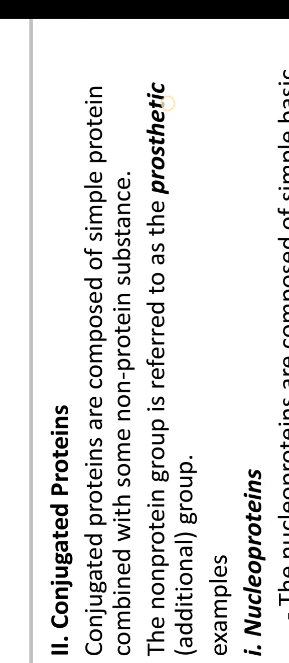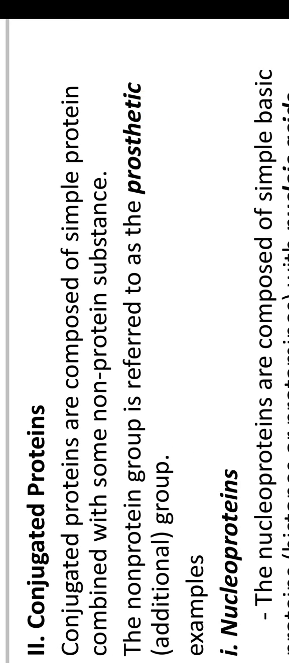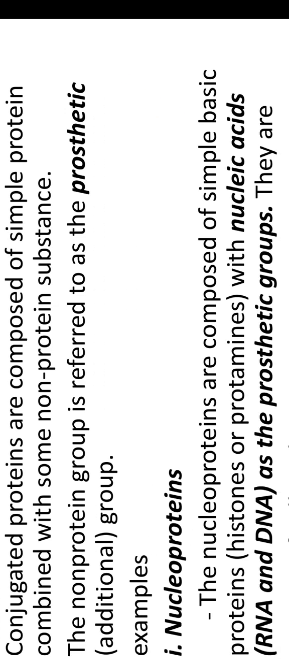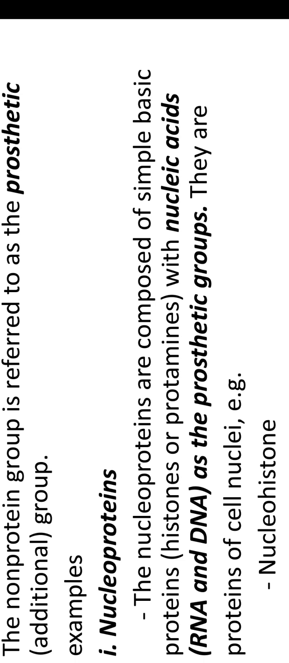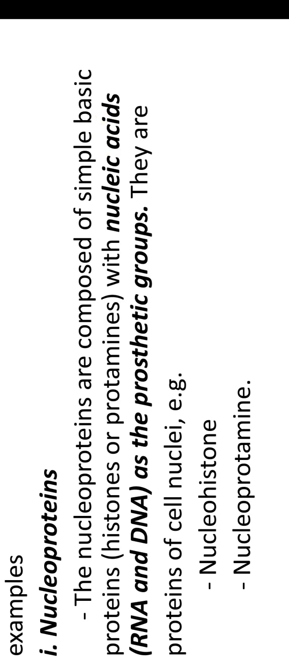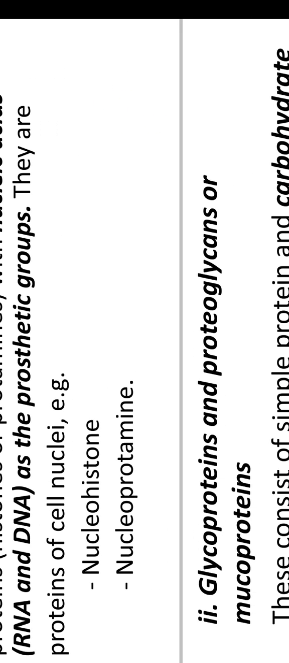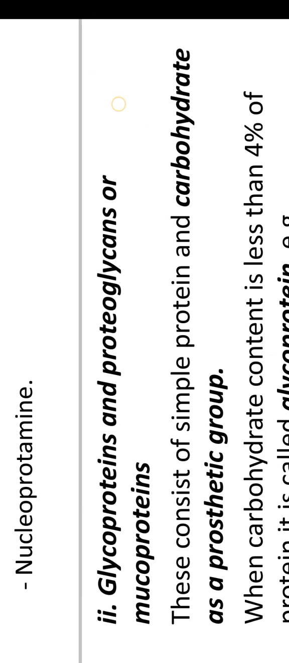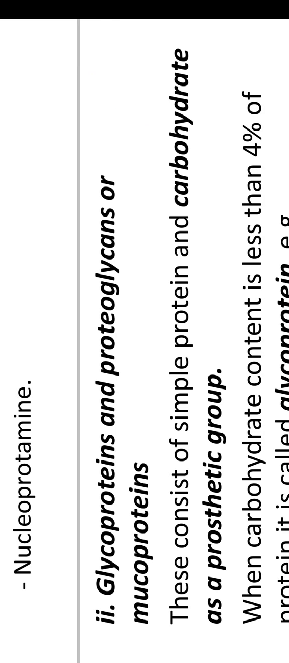Next we see about conjugated proteins. Conjugated proteins are composed of simple protein combined with some non-protein substance. The non-protein group is referred to as the prosthetic group. Nucleoproteins are composed of simple basic proteins, histones and protamines, with nucleic acids, meaning DNA and RNA. That's the prosthetic group. They are proteins of cell nuclei. As examples, nucleohistone, nucleoprotamine.